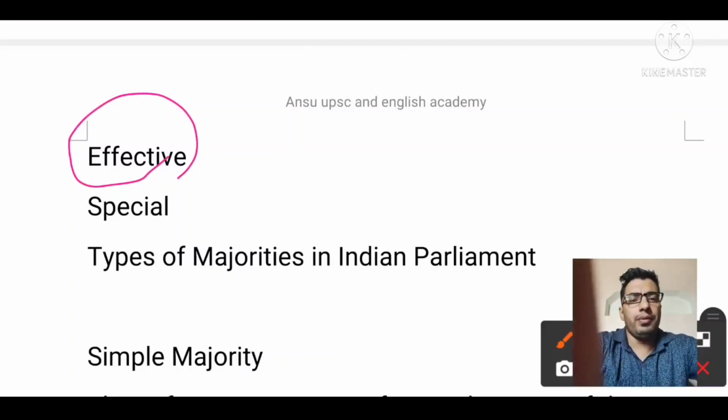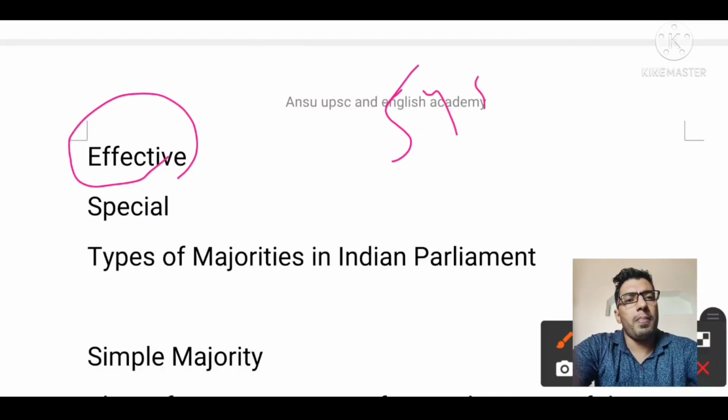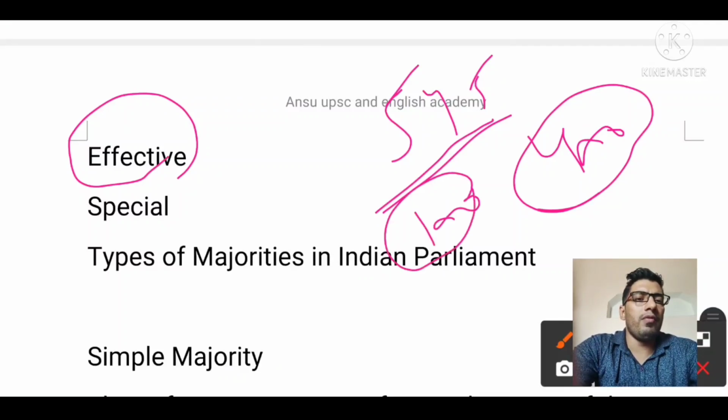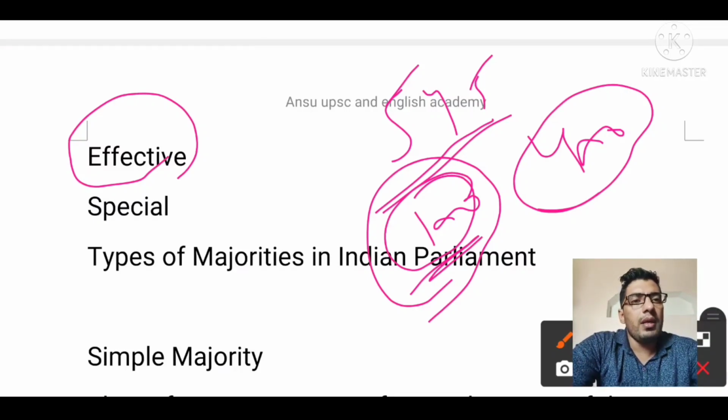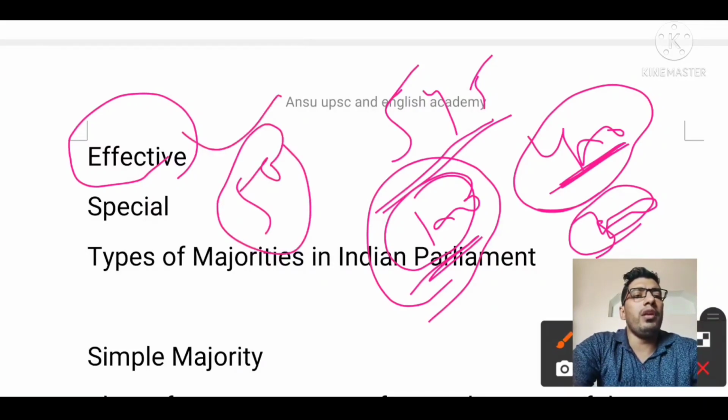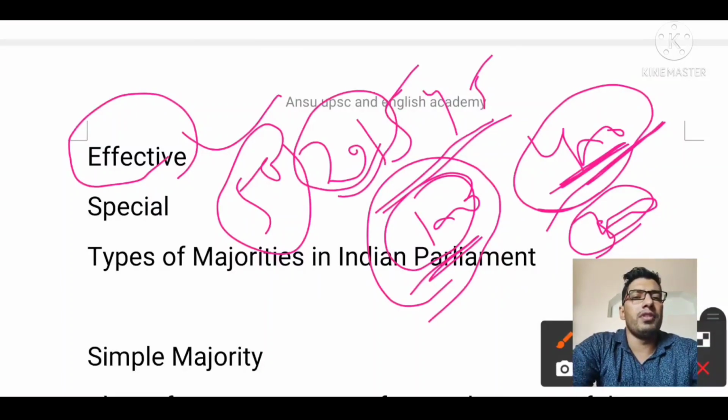If there are 545 members in Lok Sabha, 400 people are present there, and 100 people are abstaining, not in favor or opposition of the bill, and only 300 people are giving vote, here we will count 50% of the 400 only, meaning we are calculating only the effective strength. So 200 plus 1 vote would be sufficient for such a legislation or bill to get passed. That is called effective majority.